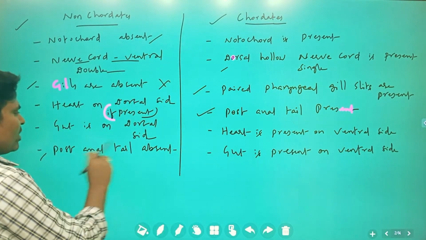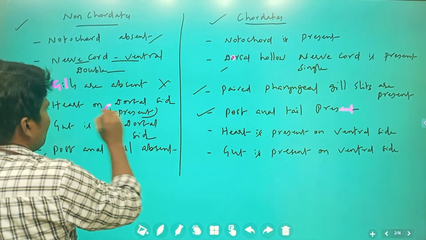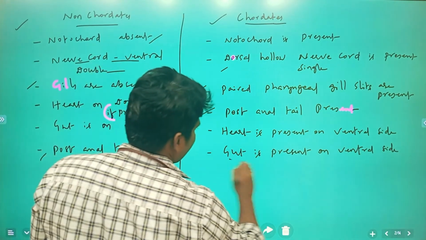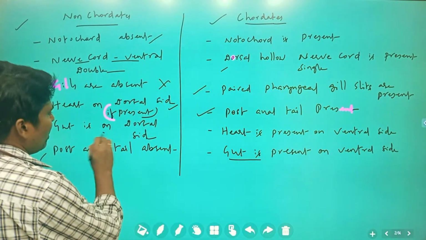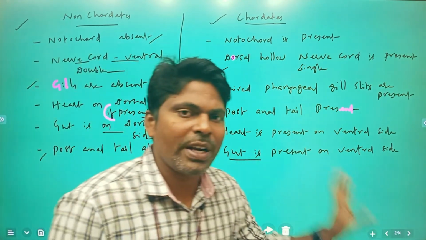Here it is, the post-anal tail is going to be absent. Next, the heart is present on the ventral side. If it is a chordate, the heart is going to be present on the dorsal side. Next, the gut is present on the ventral side. Here it is, the gut is on the dorsal side. So these are the differences between non-chordates and chordates.